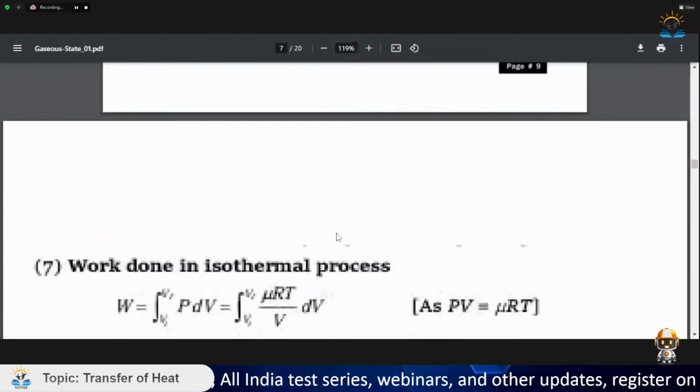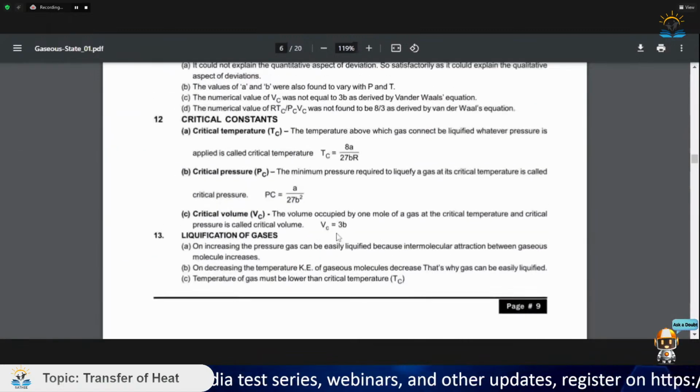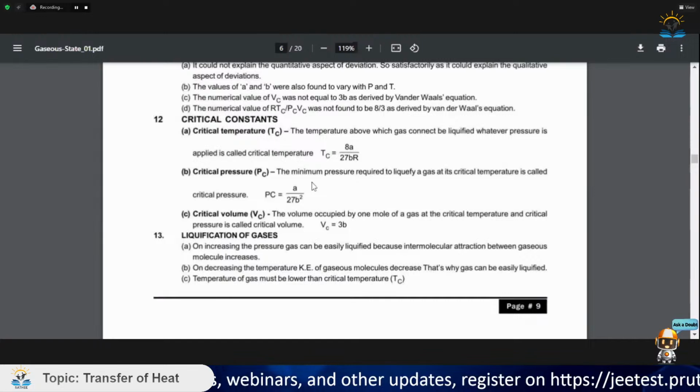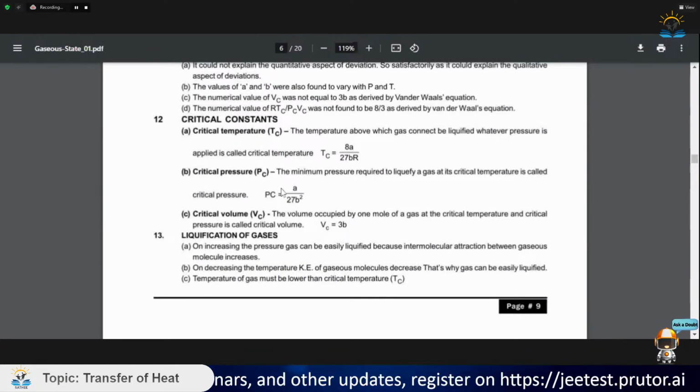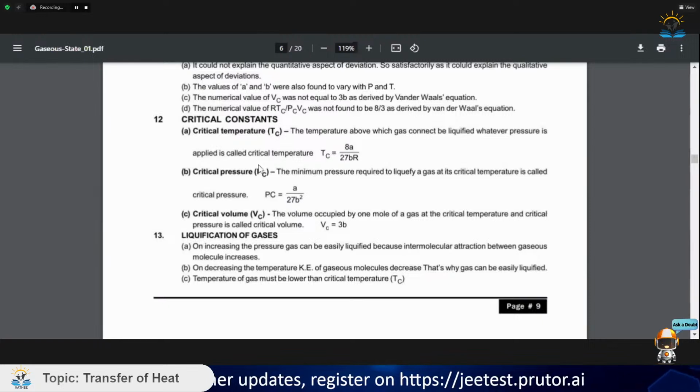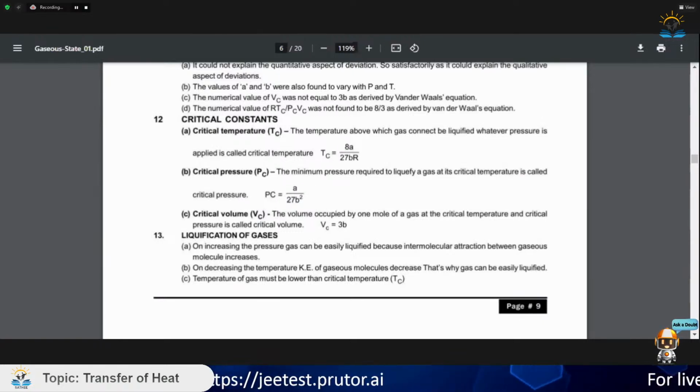Now, there is also one more famous question that is constantly being asked in JEE examinations: the ratio of PV divided by RT. They ask what we will get if we multiply critical pressure and volume and divide by R and critical temperature.